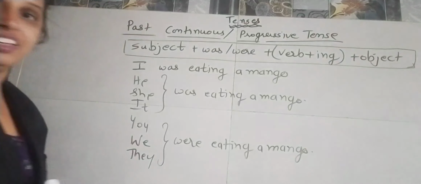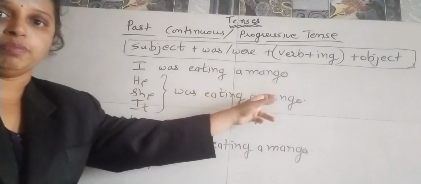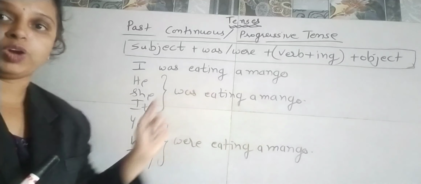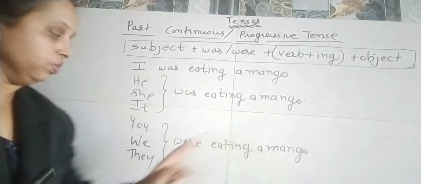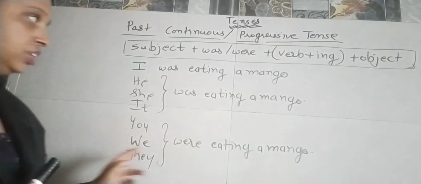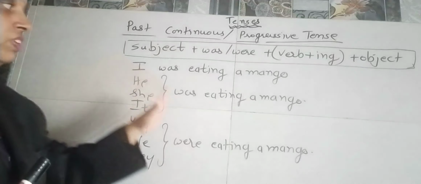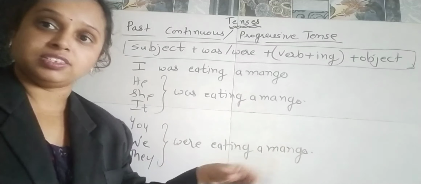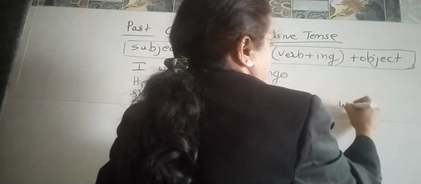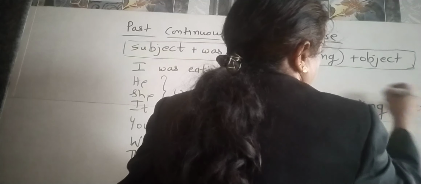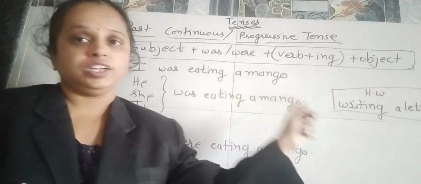In this we see that I was eating a mango, he was eating a mango, she was eating a mango, it was eating a mango, but you were eating a mango, we were eating a mango, they were eating a mango. For these three we'll use were, and for these four we'll use was. I hope you understand this. Now you will make sentences for writing a letter for the homework, for this past continuous tense.